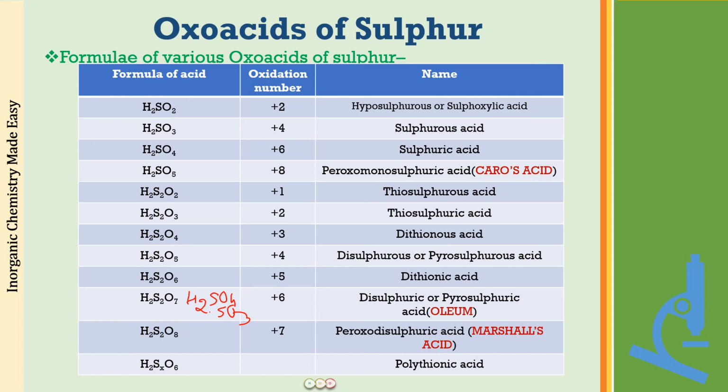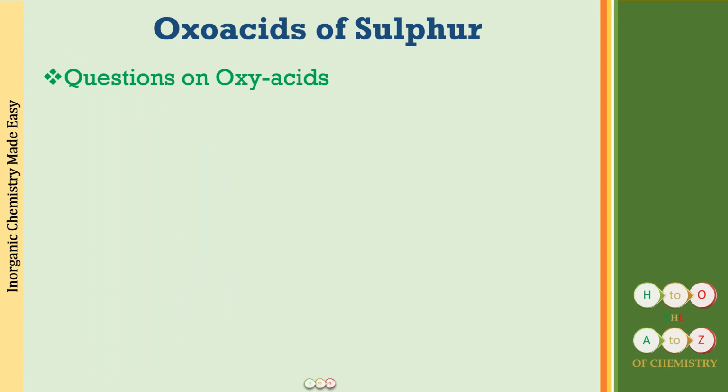And one we have is Marshall's acid, which is peroxodisulfuric acid. So these are the three names which you have to remember. So now we have completed our discussion on these names, the formulas and the structures of oxo acids. So let us look at the few questions which have come in the examination from this portion. And I would want you to just pause after seeing the question and try to attempt the question yourself based upon this learning, how much you have gained from this lecture.